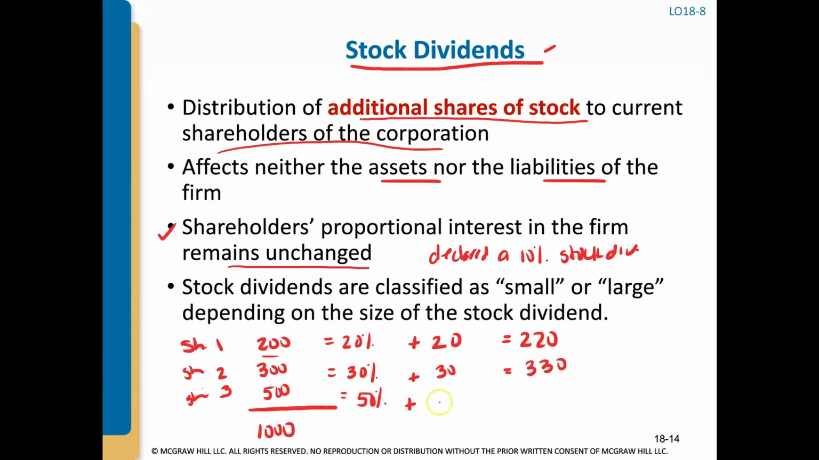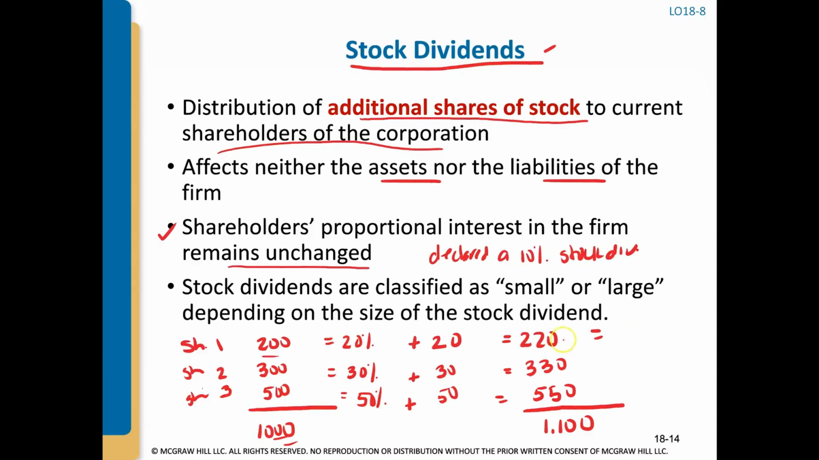And same thing for shareholder number 3. They own 500 shares, and they're going to get an additional 50, so now they own 550 shares. So now in total, there's 1,100 shares outstanding, whereas before there was only 1,000. Well, let's look to see what each shareholder's pro rata holdings are, what their ownership percentage is.